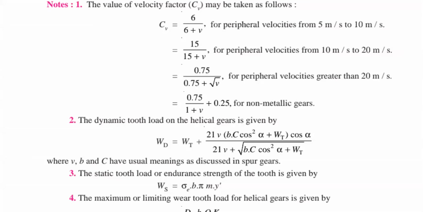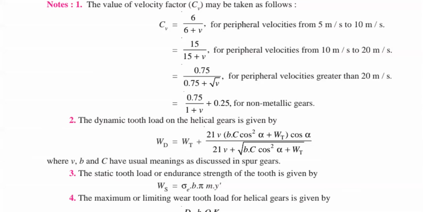Next, dynamic tooth load. After the beam strength value, next you have the dynamic loading. So what is the dynamic loading condition in a spur gear? It is a very big equation, and very difficult to type also. So at least please observe: is there any difference between the dynamic load of a spur gear and a helical gear? Is there any difference? Right, cos alpha. Very good.